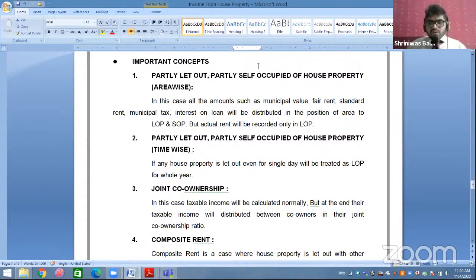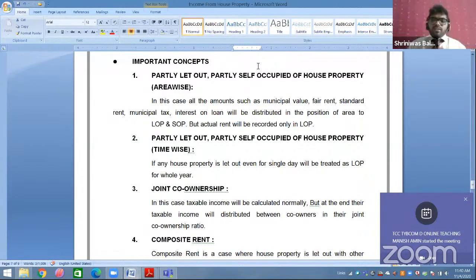So in this case, all types of income and expenses, like your municipal value, fair rent, standard rent, municipal tax, interest on loan, everything will be divided as per area. That is, 60% of municipal value in SOP, 40% of municipal value in LOP. Now all the income and expenses will be divided 60-40, but only actual rent will not be divided.